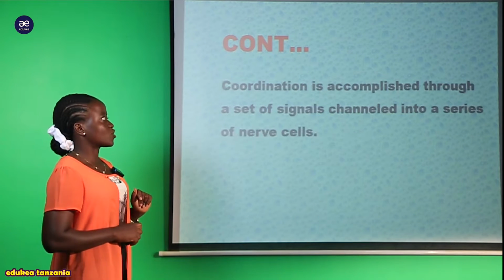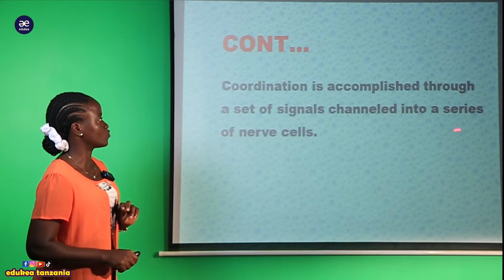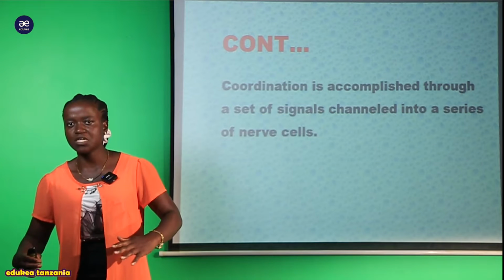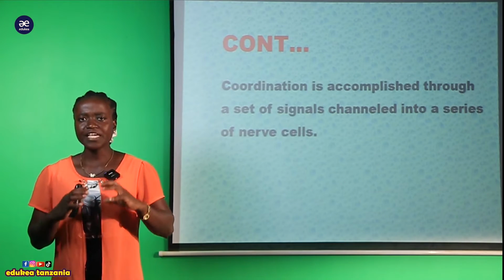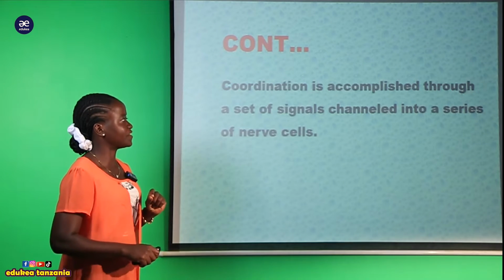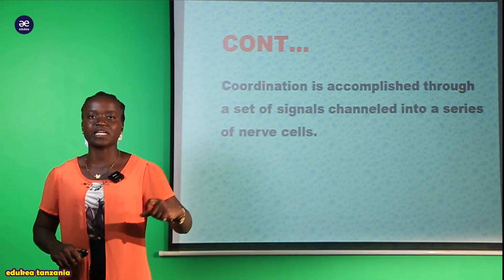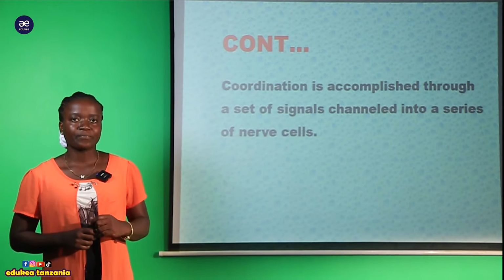And we are saying that coordination is accomplished through a set of signals channeled through a series of nerve cells. Tunasema ili coordination iweze kutokea, kuna different kinds of events, or tunaweza kusema different kinds of signals or channels that must be followed so that coordination can be accomplished. Let's take an example.